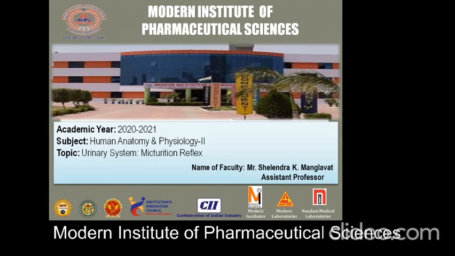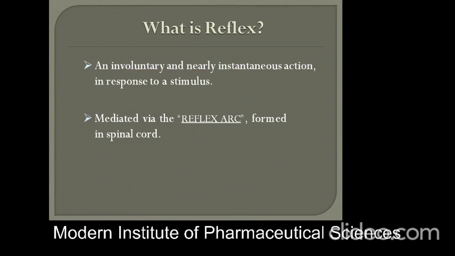Today we discuss the topic of the urinary system, and in it the micturition reflex. What is micturition? Generally, micturition is the continuous urination from the kidney. What is a reflex? An involuntary and nearly instantaneous action in response to a stimulus, mediated via a reflex arc formed in the spinal cord. The reflex is continuous in the urinary bladder.